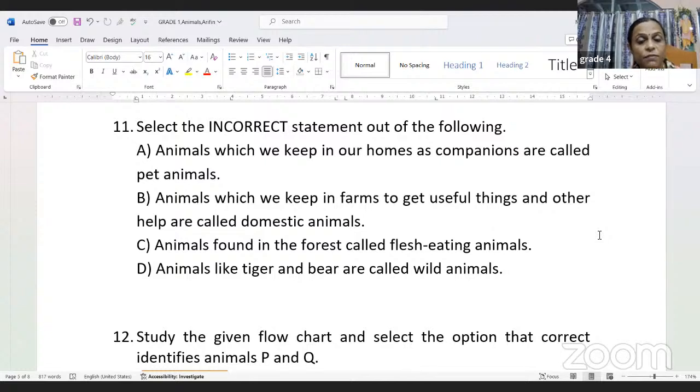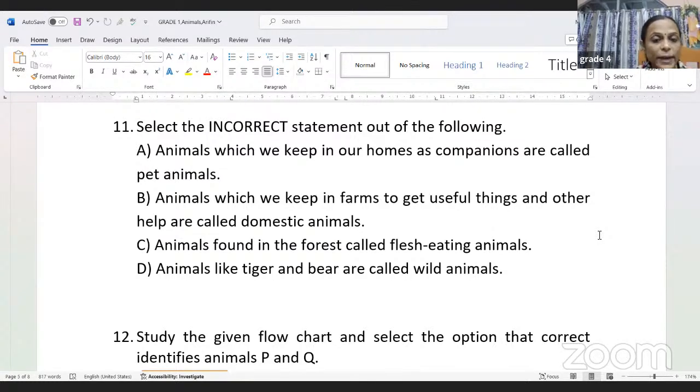Number C, animals found in the forest called flesh-eating animals. Now, this is wrong. Why? Because in the forest, we don't have only animals that eat flesh. We also have animals that eat plants. For example, we have a deer, we have a giraffe, right? We have many animals, like the elephant. All of them eat plants only, right? So we have all of them together.